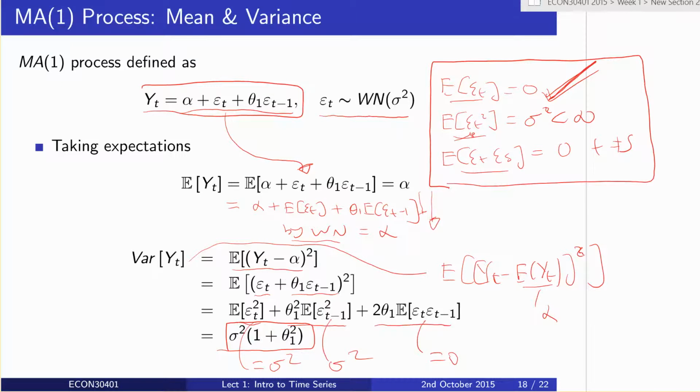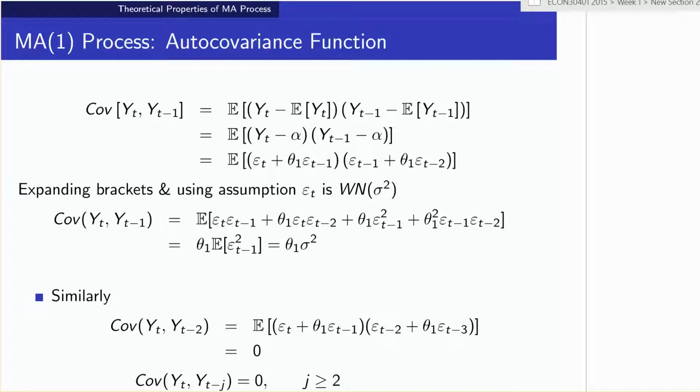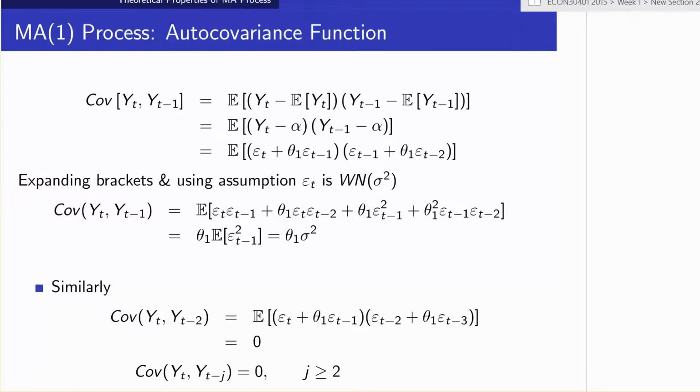Okay, the next crucial thing to look at then is what is the covariance function of an MA(1) process. So remember, for a covariance function, we need to derive the covariance of yt with all past lags, not just 1 or 2 of the lags, but all of them. So first off, the covariance of yt and yt minus 1. Often we use this shorthand as gamma 1. First off, this is just the definition of the covariance of yt and yt minus 1. We then, next line, use the fact that the average in any time period of yt is alpha from before. We then plug in yt minus alpha and then recurse it back one period, we get yt minus 1 minus alpha.